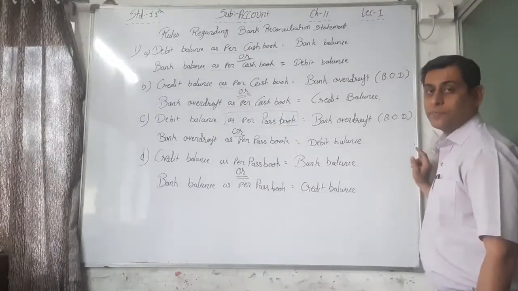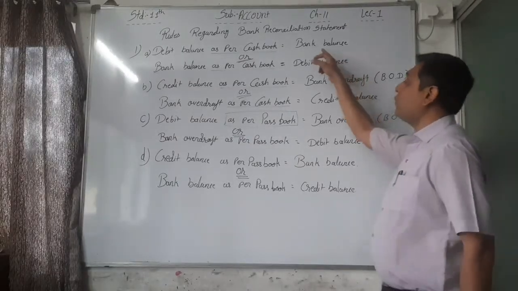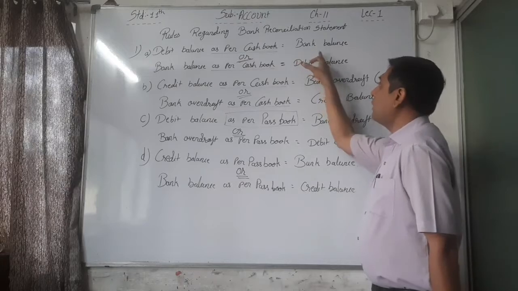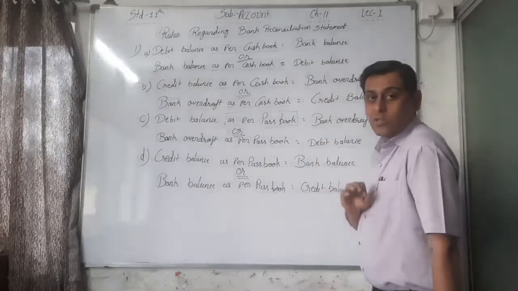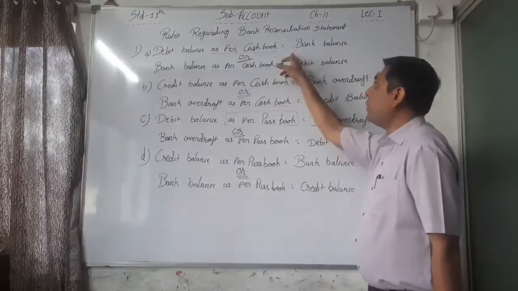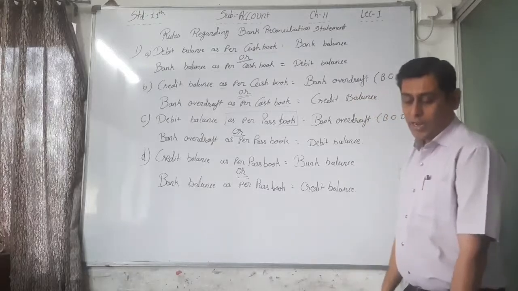So you have to remember all four, or you can remember only one and then the opposite. But you have to remember it first, compulsory. Write that down.